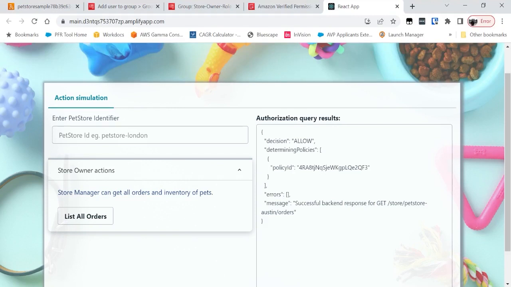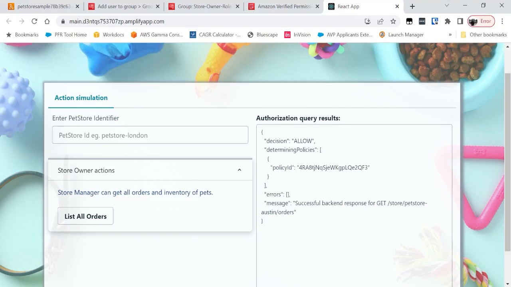And now she needed to add a rule which says you can only list orders for the store you own. You can't list an order for an arbitrary store. And the most intuitive way she tried to solve this was to create a role for every store that she sold the software to. So she had a role called Pet Store Austin for her own store, Pet Store London, which is Julian's store, and then for each store she had a role. But very quickly she realized this doesn't scale well. So how do we solve this problem of role explosion?